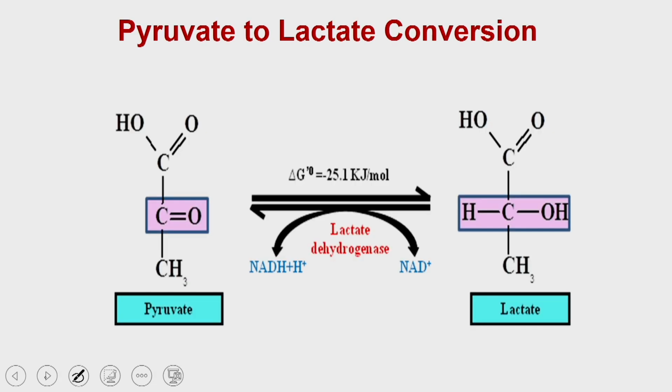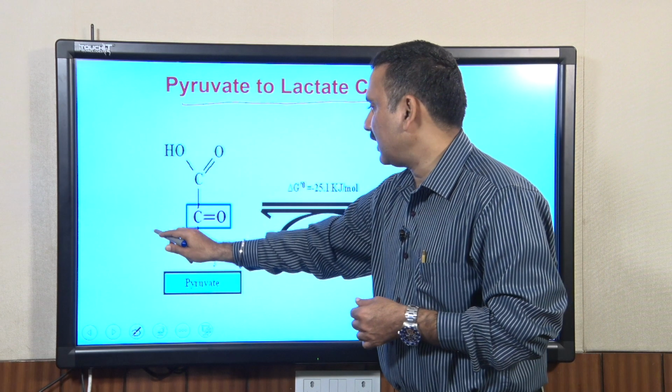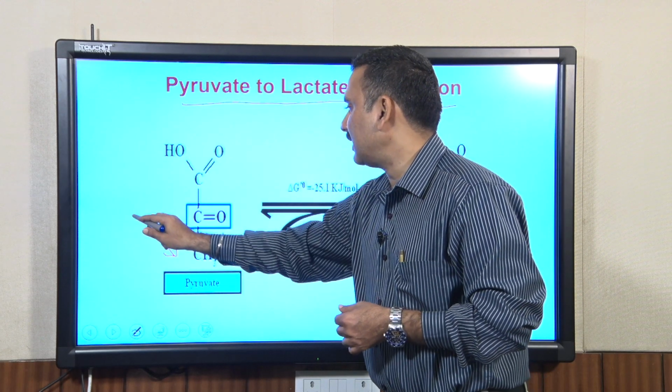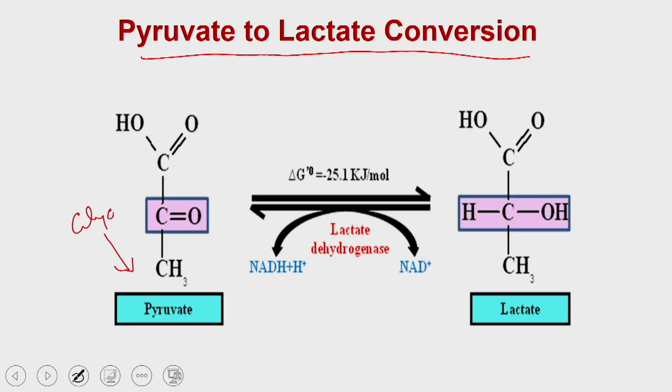So, let us start with the first reaction, which is the conversion of pyruvate to lactate. As we said, this pyruvate is generated from glycolysis. From glycolysis you have utilized the glucose molecule and produced 1 molecule of pyruvate. In the absence of oxygen, the pyruvate will not enter into the Krebs cycle.